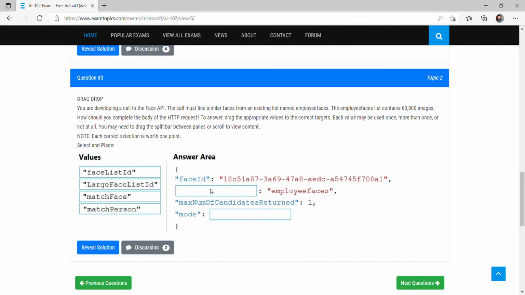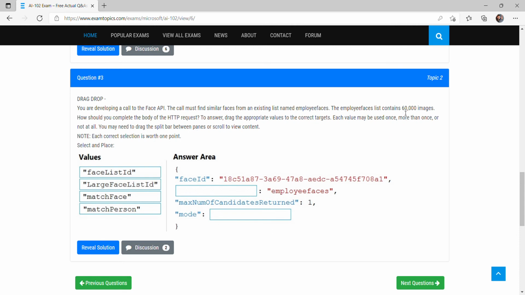Here we have to put something in box one, and in box two we have to put something. So in box one, what will be the option? Whether it is a face list ID or large face list ID, because it is employee faces, it should be a list of faces, like an ID of a list of faces. So it could be either one or two, right? And the mode could be either match face or match person, right? Because we have to find the similar faces.